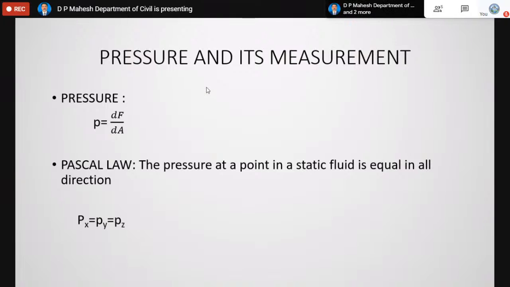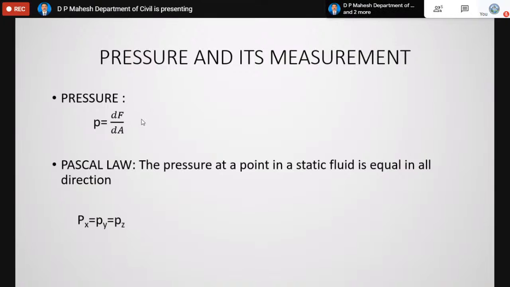There are two popular laws as far as pressure is concerned. One is called Pascal's law, which is applicable for a fluid at rest. Whenever the fluid is at rest, imagine any portion of the fluid. Several fluid particles act simultaneously from all directions on an elementary fluid which is completely inside the liquid at rest.